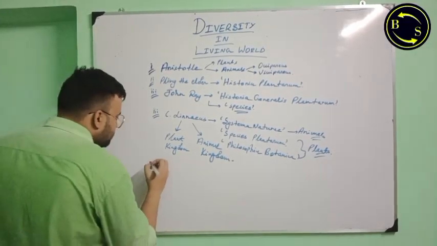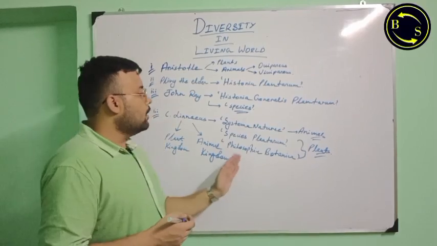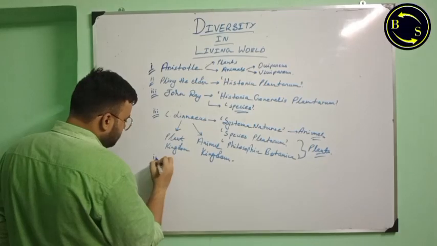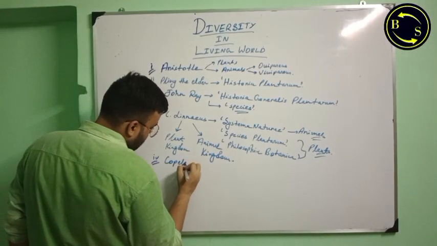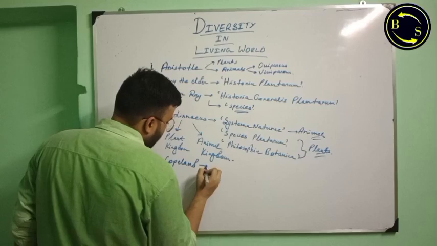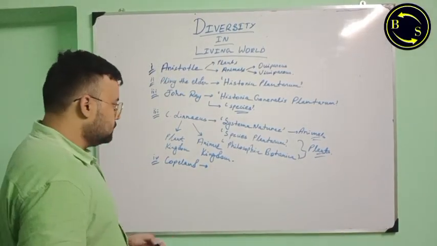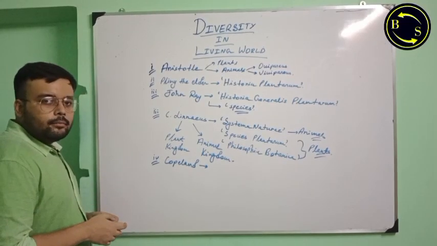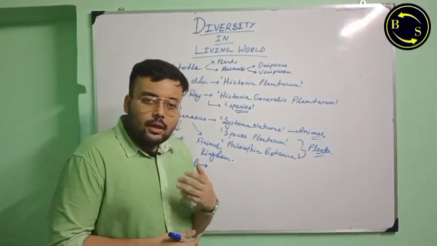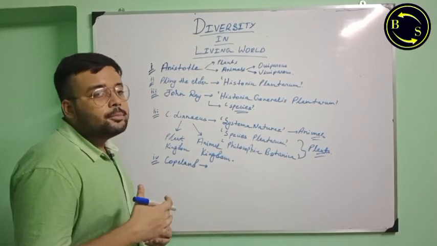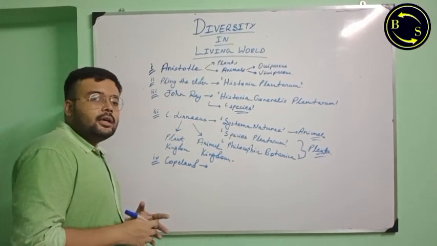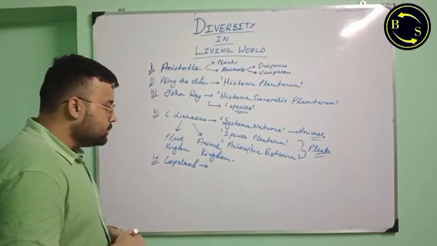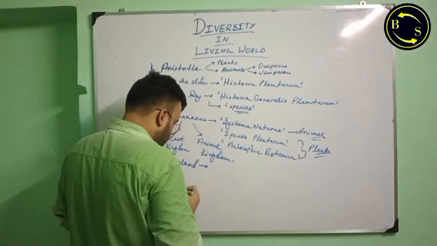Now, two people are important in the classification scheme. Number one is Copeland. With the advent of microscopy and with the invention of various microscopic techniques and the identification of various microbes, he divided the living world into four kingdoms. The four kingdom classification scheme.